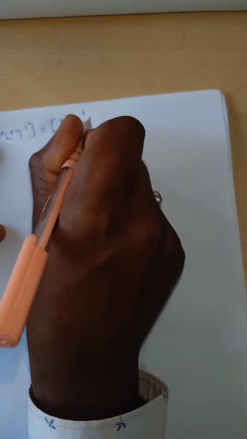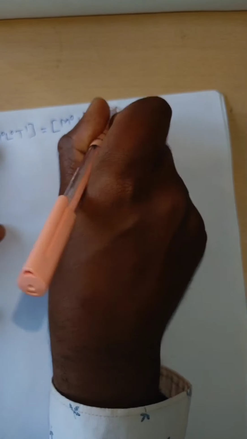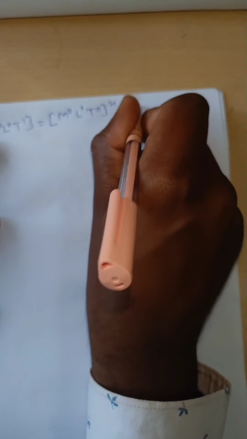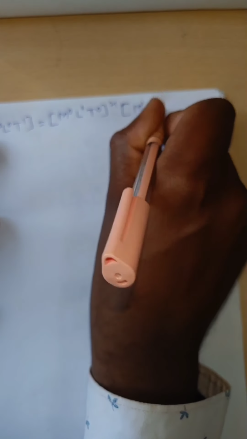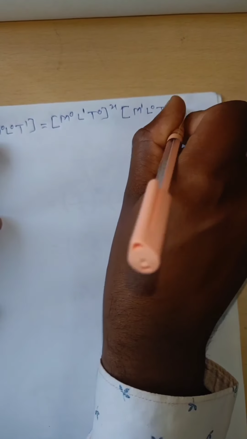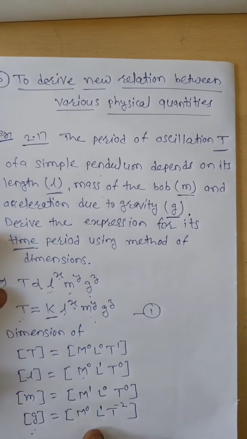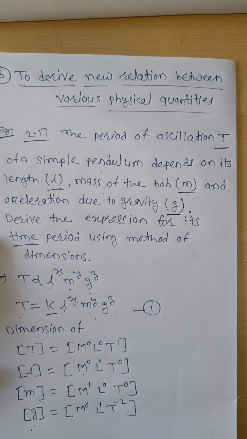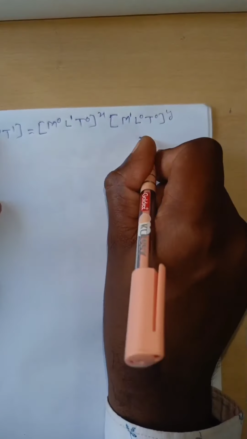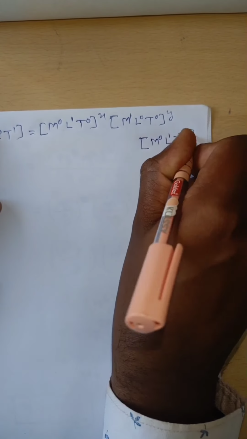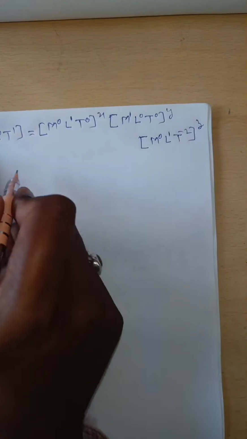M0, L1, T0 whole power X. Then M to the power of Y: M1, L0, T0 whole power Y. Then acceleration due to gravity: M0, L1, T to the power of -2 whole power Z.